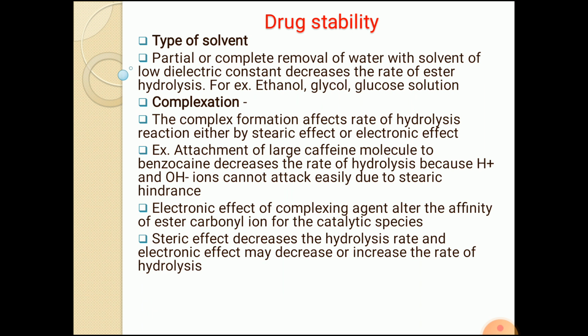The second factor to prevent the hydrolysis is the type of solvent. Obviously, water is a major reason for hydrolysis type of reactions. Hence, the partial or complete removal of water with a solvent of low dielectric constant decreases the rate of ester hydrolysis. So if you remove the water, which is the basic reason for the hydrolysis, with a solvent of low dielectric constant like ethanol or glycols or the glucose solution, then we can decrease the rate of hydrolysis to some extent. So that is the second factor that must be considered, that is the type of solvent.